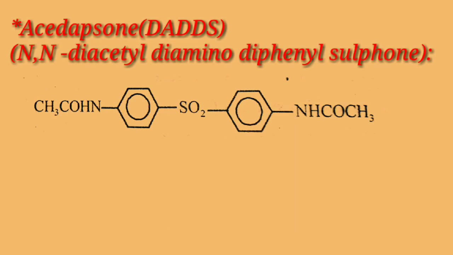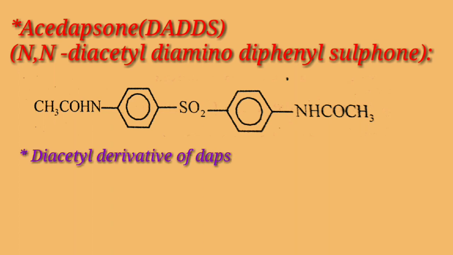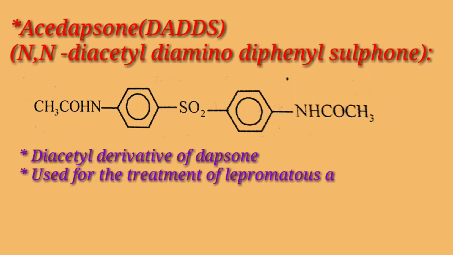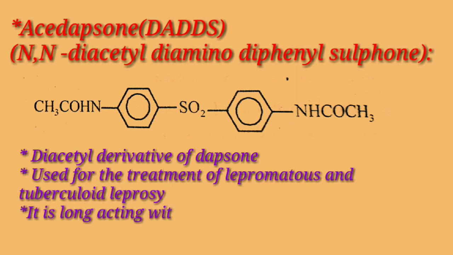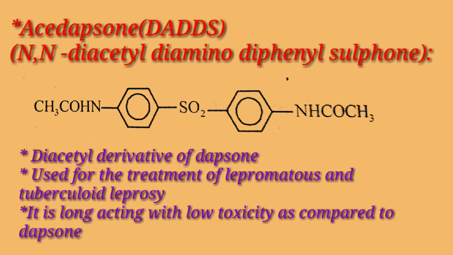Next is acedapsone, that is DADDS, which is also called as N,N-diacetyl diamino diphenyl sulfone. This is a diacetyl derivative of dapsone. This is used for the treatment of lepromatous and tuberculoid leprosy. It is long-acting with low toxicity as compared to dapsone.